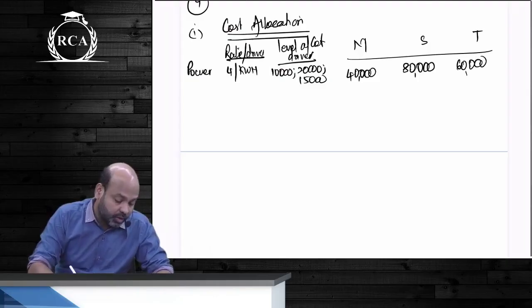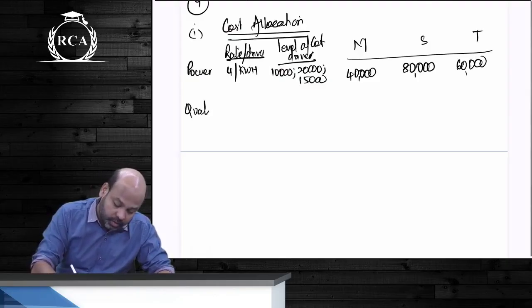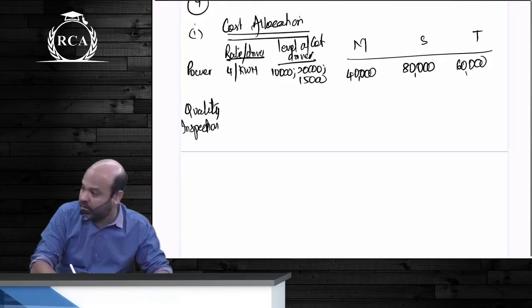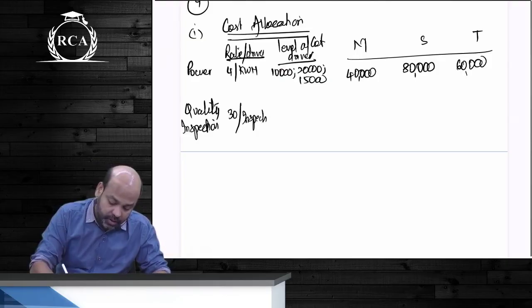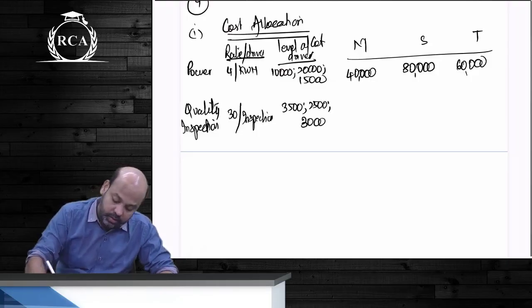After power, what do we have? Quality inspection. 30 rupees, guys, per inspection. Usage is 3,500, 2,500 and 3,000. So this will become how much?